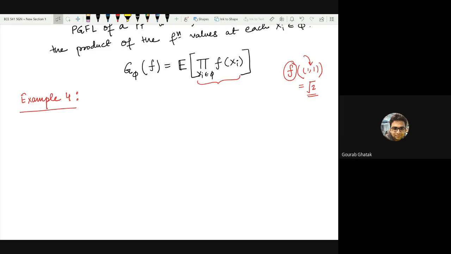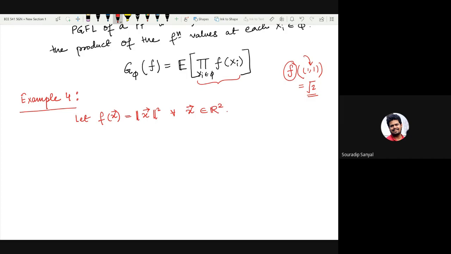In fact, to make it easier, let's take that same example which I was describing. Let f of x vector be simply the distance of that vector from the origin, for all x belonging to R2.